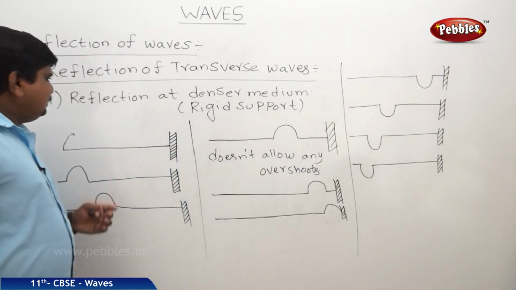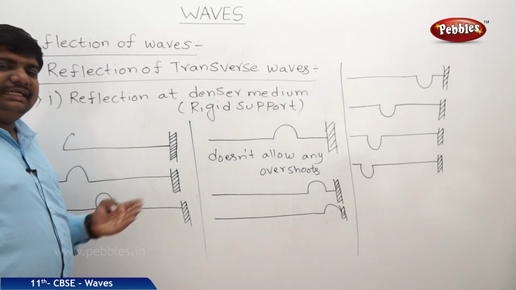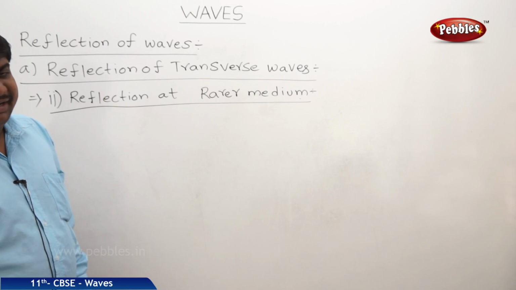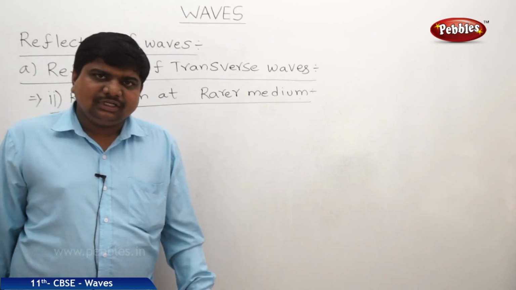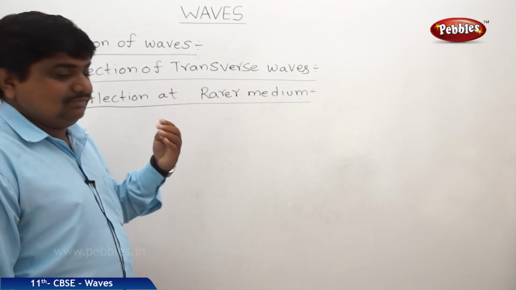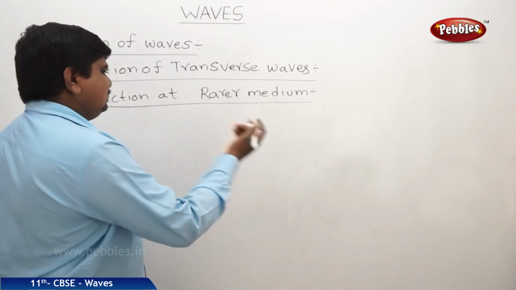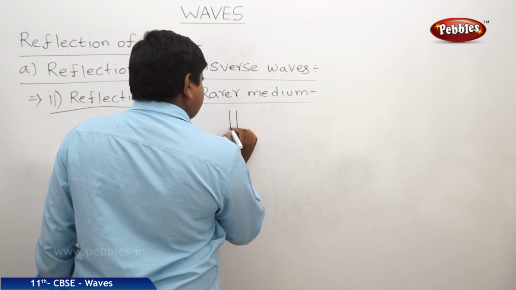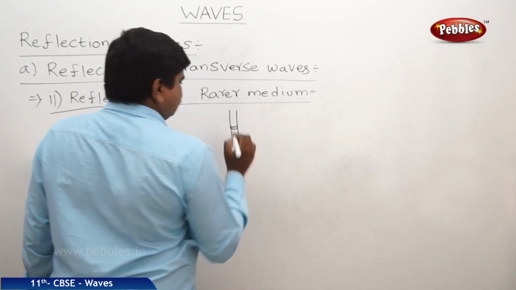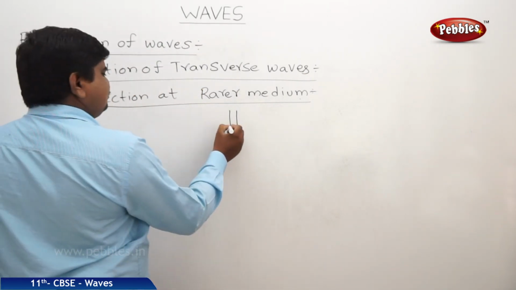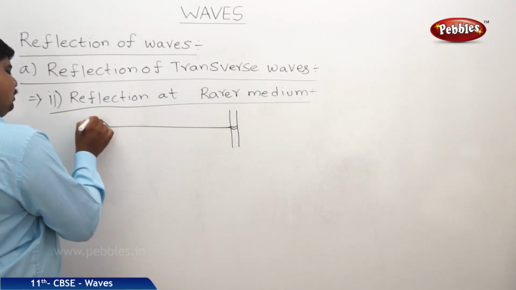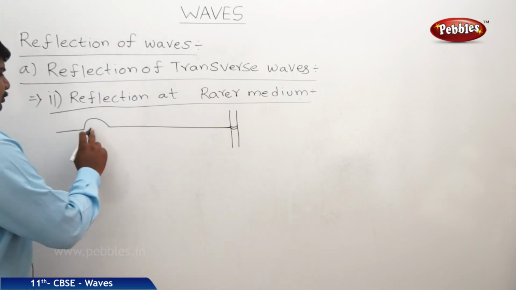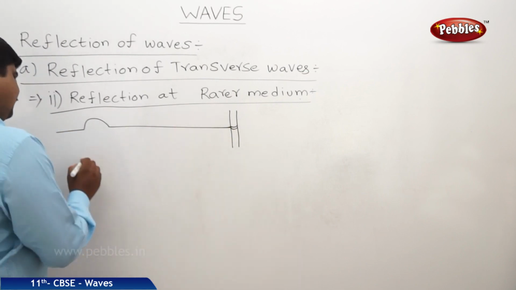Now we will observe the reflection of the same transverse waves in a rarer medium. Now we will take, it's not a rigid support, it is a simple support, maybe made up of some plastic or any hand support with a circular ring like this. Now a string is fixed to it and I have created a loop by disturbing it in a perpendicular direction. Now this loop is traveling towards the rarer medium.